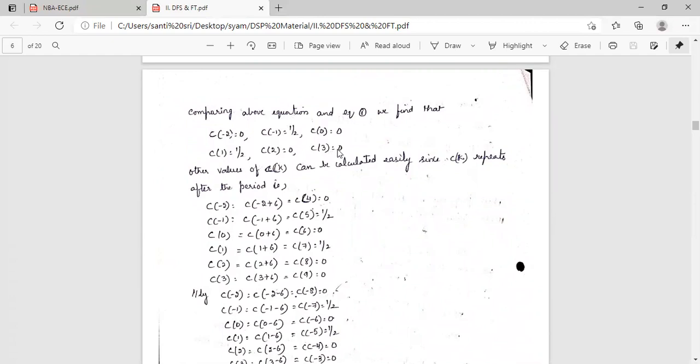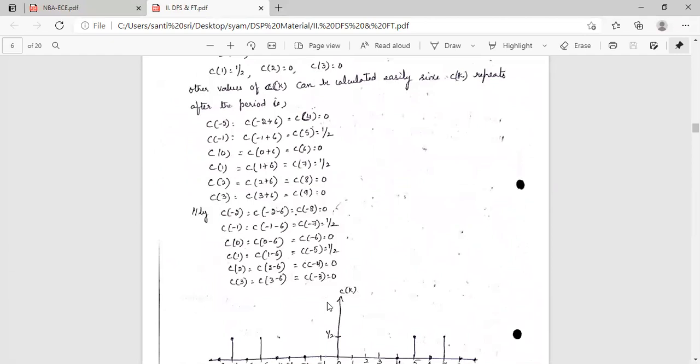Other values of c of k can be calculated easily since c of k repeats after the period. So these are the values.